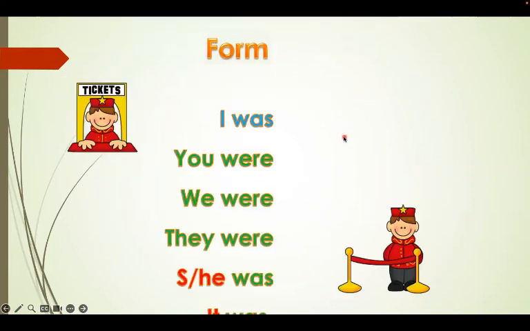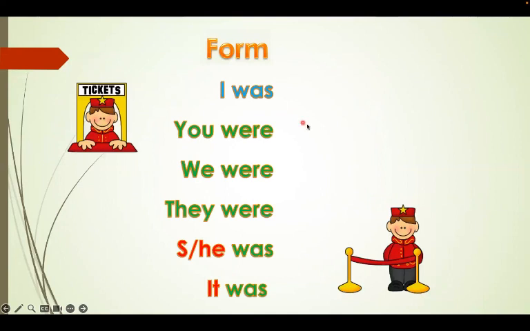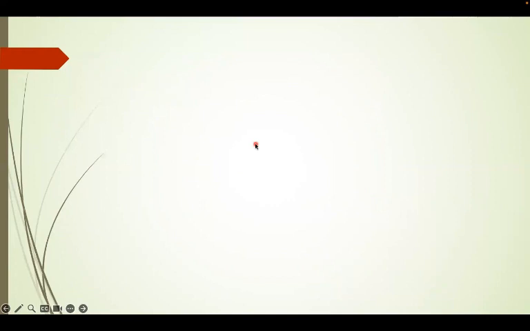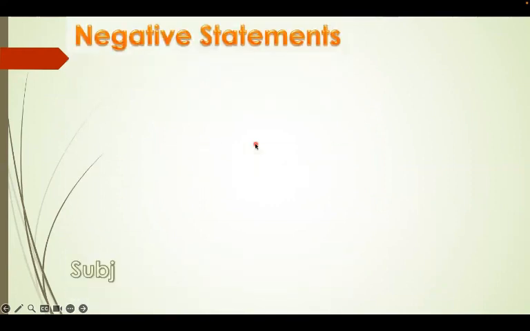Okay, so now let's have a look at the forms. This is the form. I was, you were, we were, they were, she was, he was, and it was. So please pay attention to the form. It's very simple.